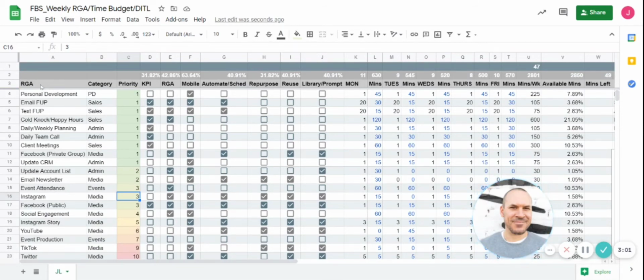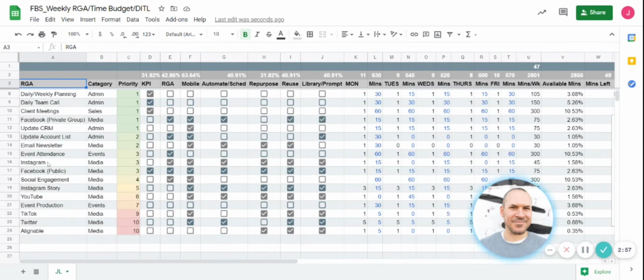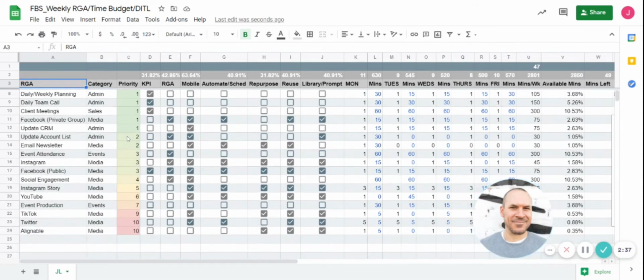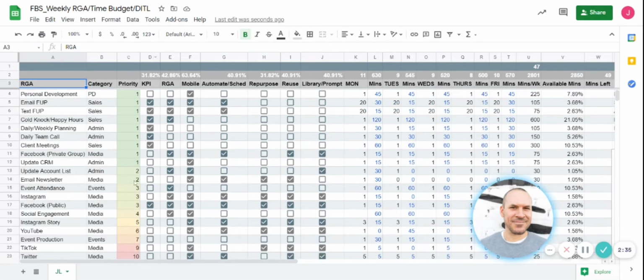Here's the actual task. These are the RGAs. Here's a category. Again, if this isn't you, then you can add your own tasks, whatever you want, and then just copy the values down here. The category is right here: sales, personal development, admin, and media. The reason we do this is because we don't want to spend too much time on things that just don't matter. Admin does not convert to case sales, so we don't want to spend a lot of time doing that. You can change your priorities here, and it'll automatically update the color.